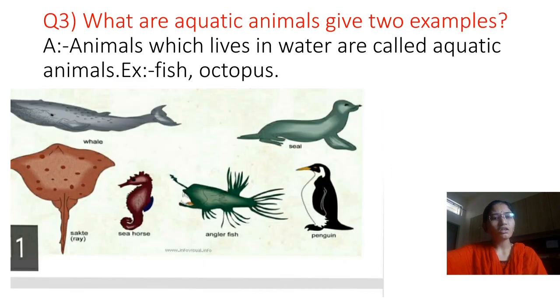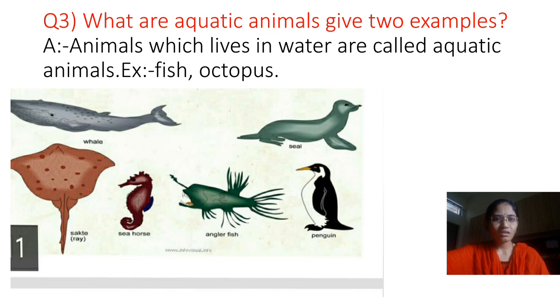Next question. Our third question is, what are aquatic animals? Give two examples. Answer. Animals which live in water are called aquatic animals. Example, fish, octopus.